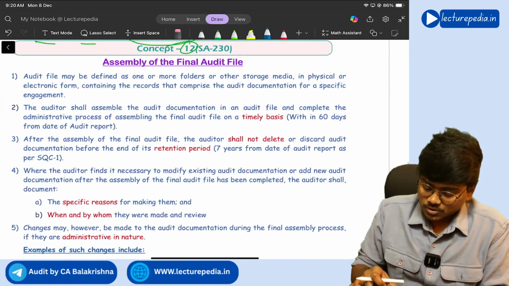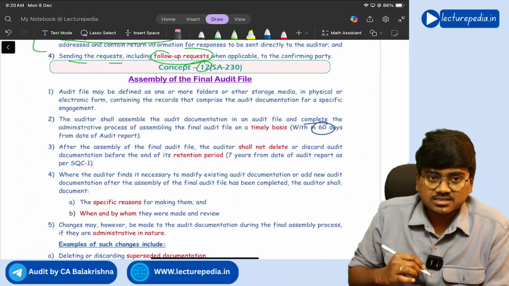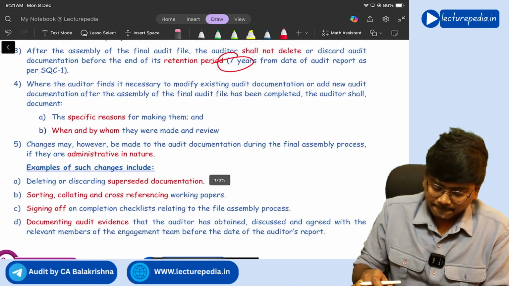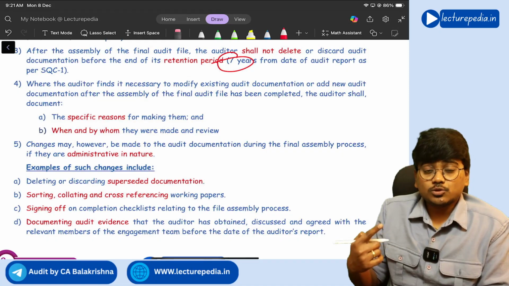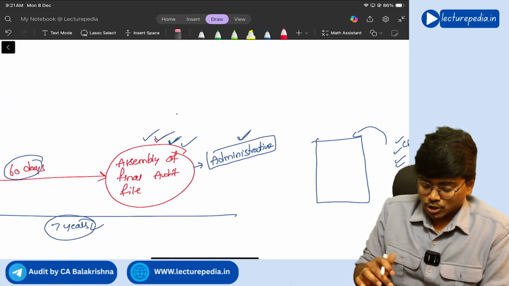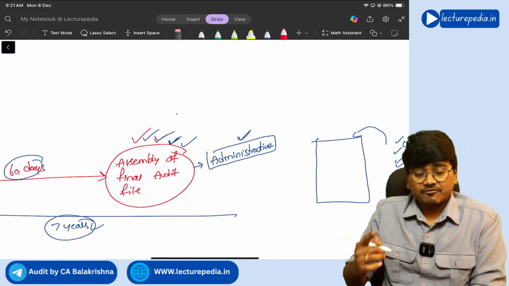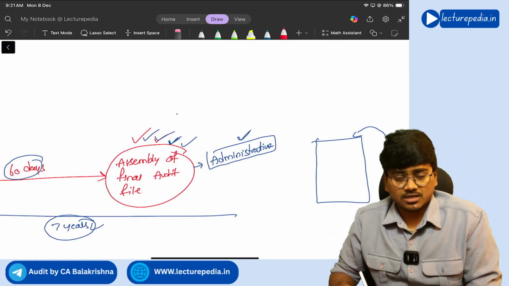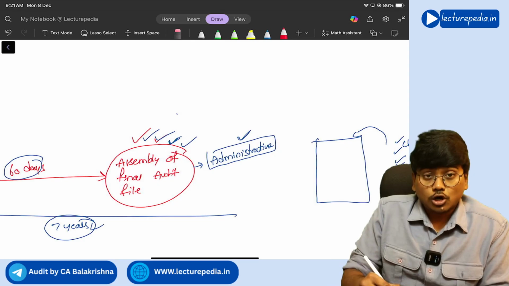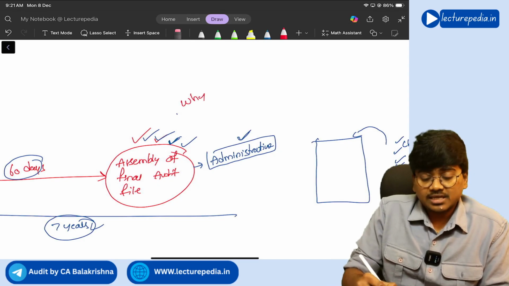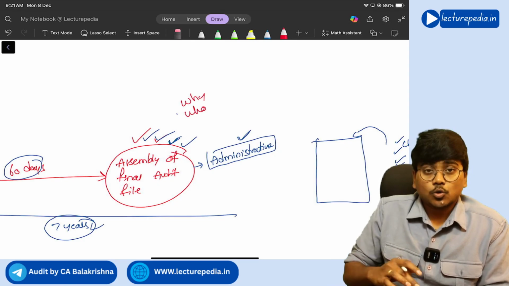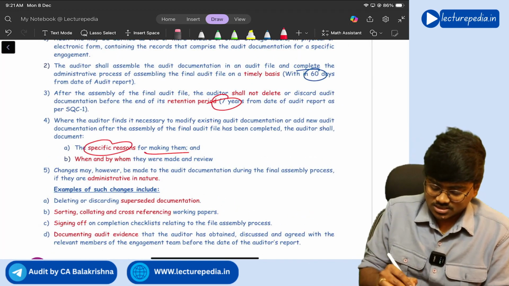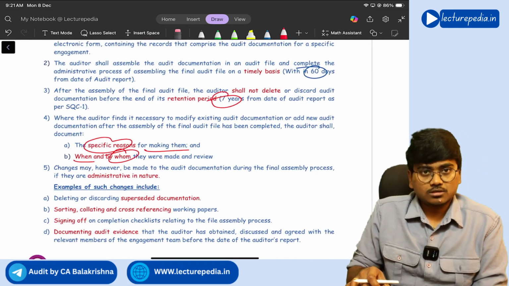Understanding. So see, 60 days time limit, 7 years retention period, and if you wanted to make any changes to this audit documentation after the assembly of audit documentation is done, then you need to document why you are making that change and who is making that change. So see, specific reasons for making the changes, when and by whom those changes are made.